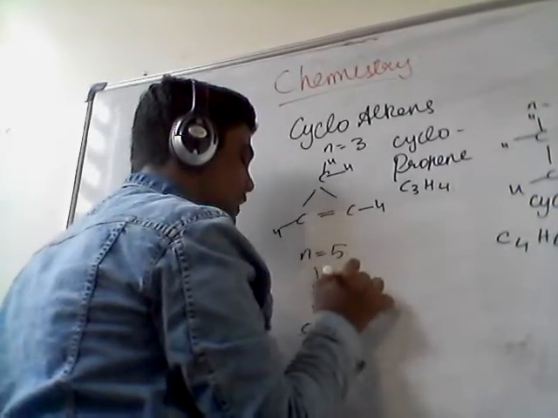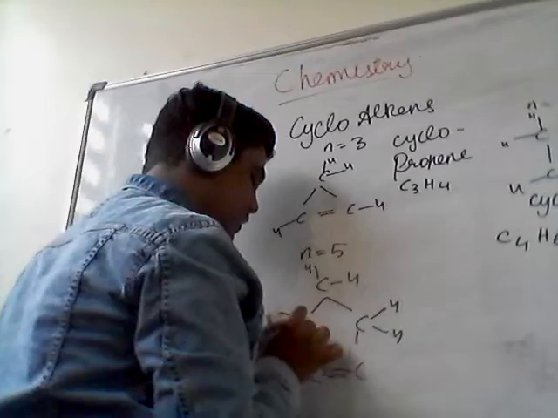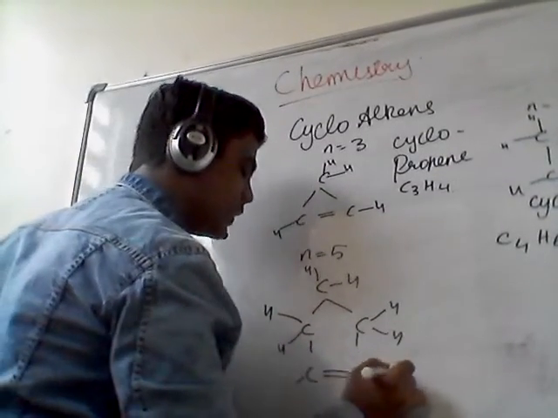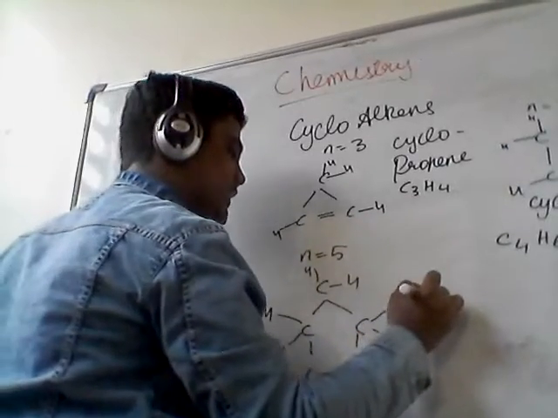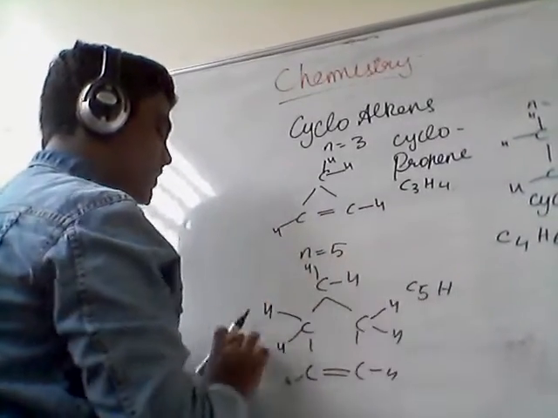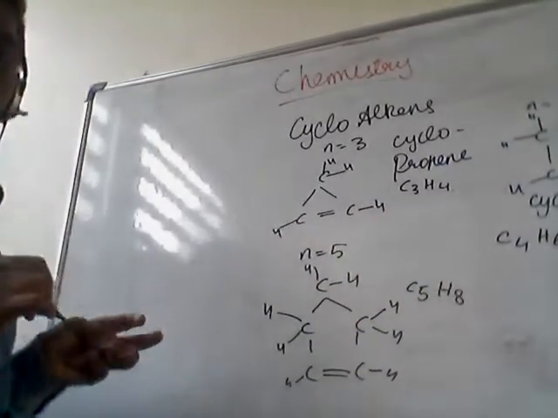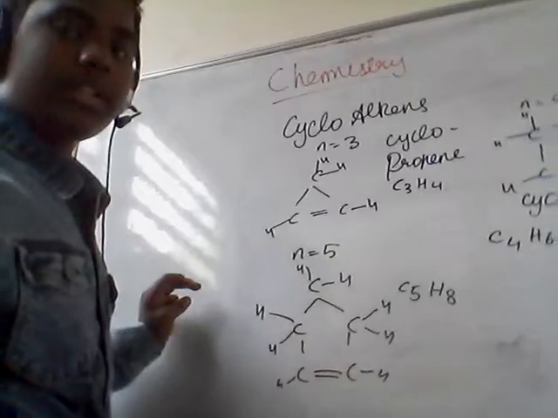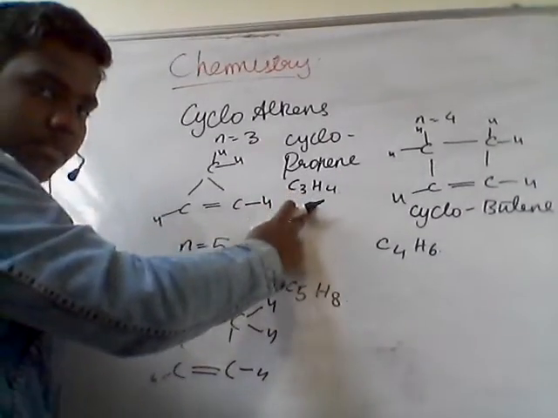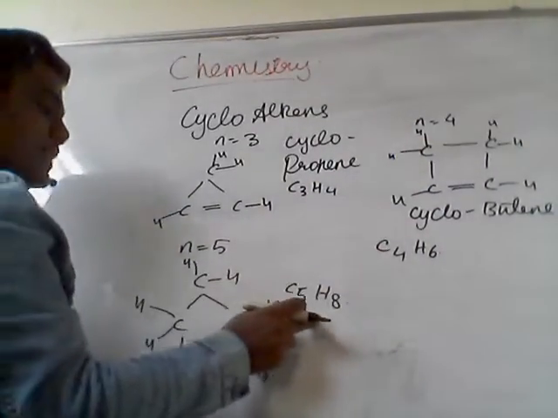Now let us adjust hydrogens here. 2 hydrogens here, 2 hydrogens here, and here one, here one. Now counting, 1, 2, 3, 4, 5, 6, 7, 8: C5H8. So for n equals 3, we get C3H4. For n equals 4, C4H6. For n equals 5, C5H8.